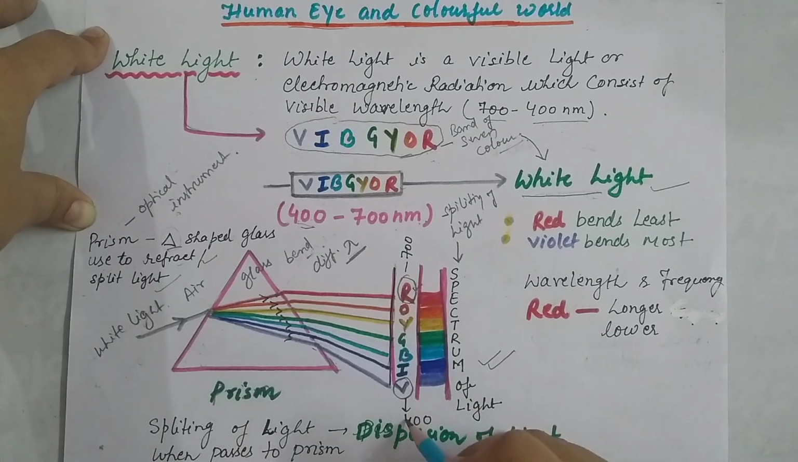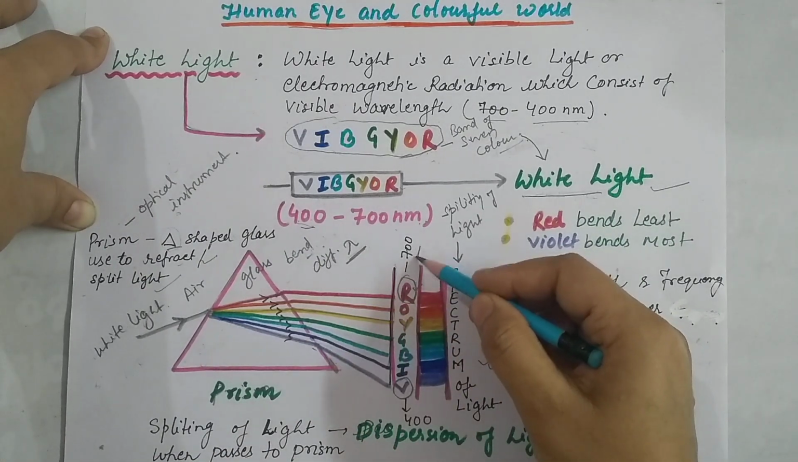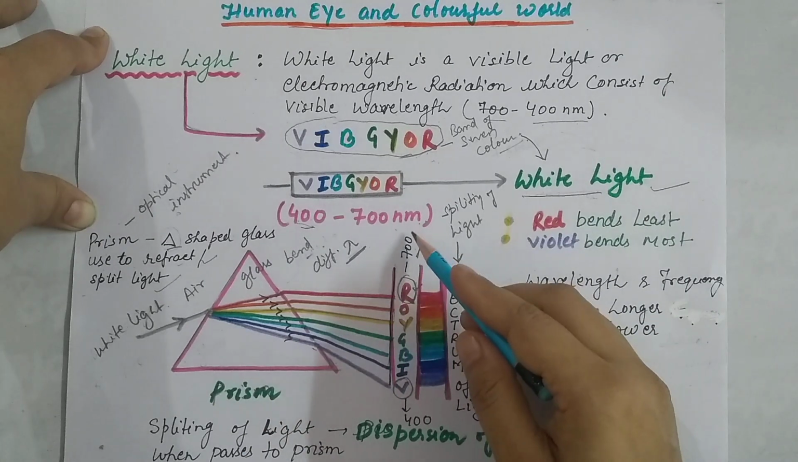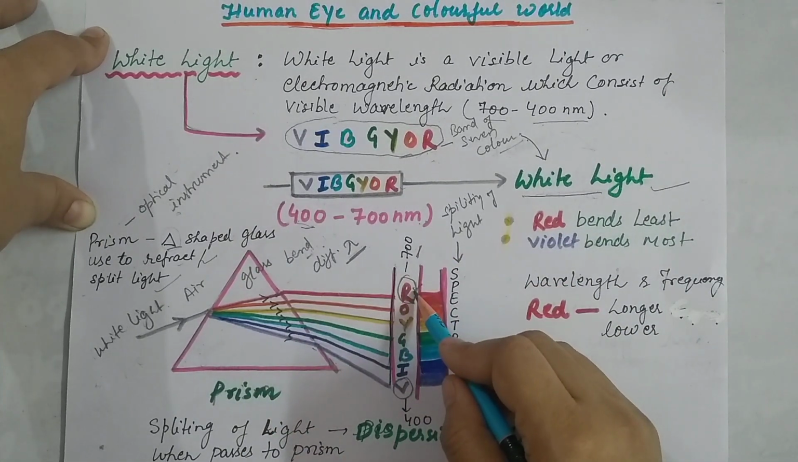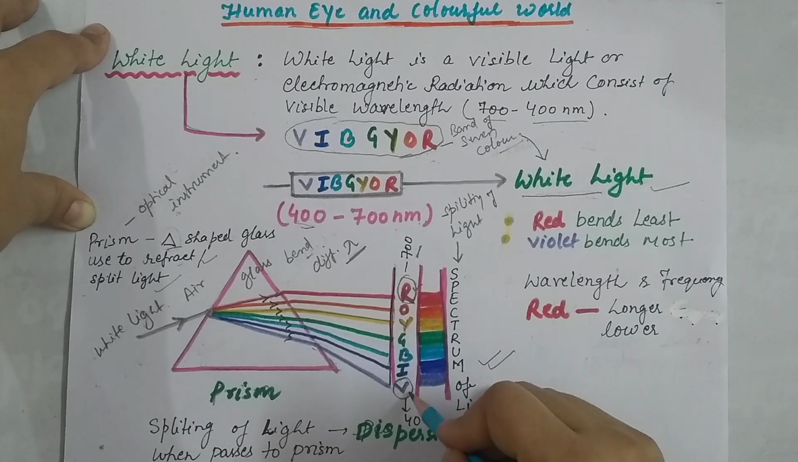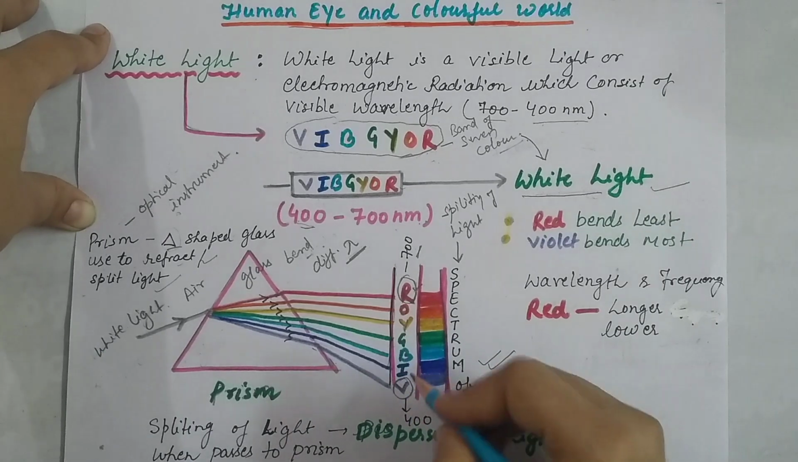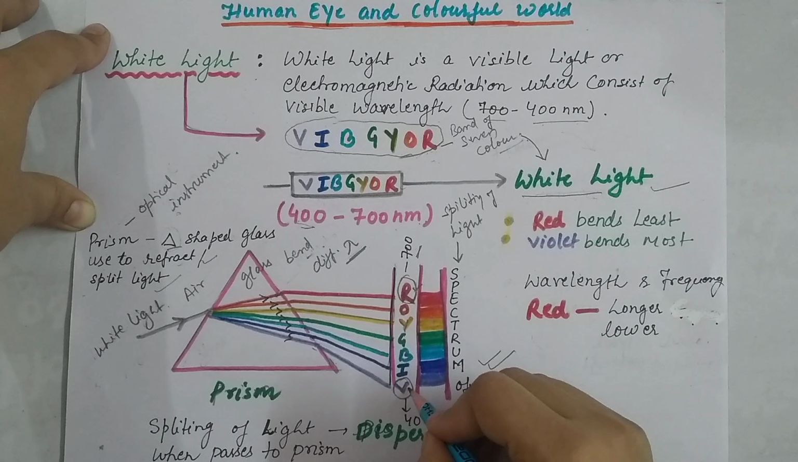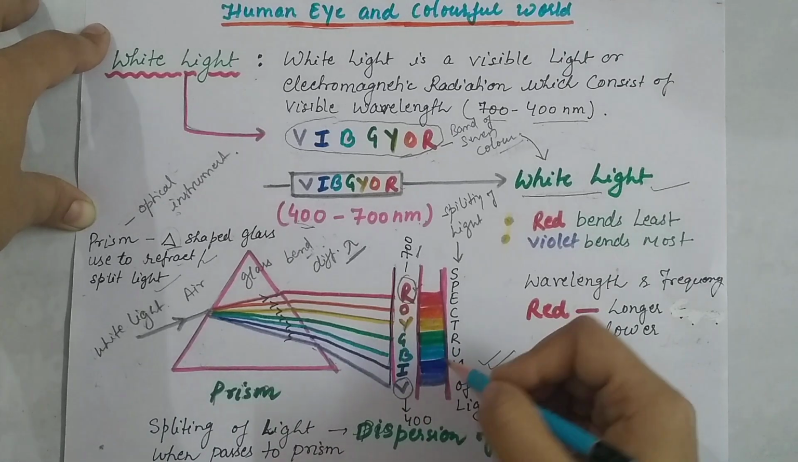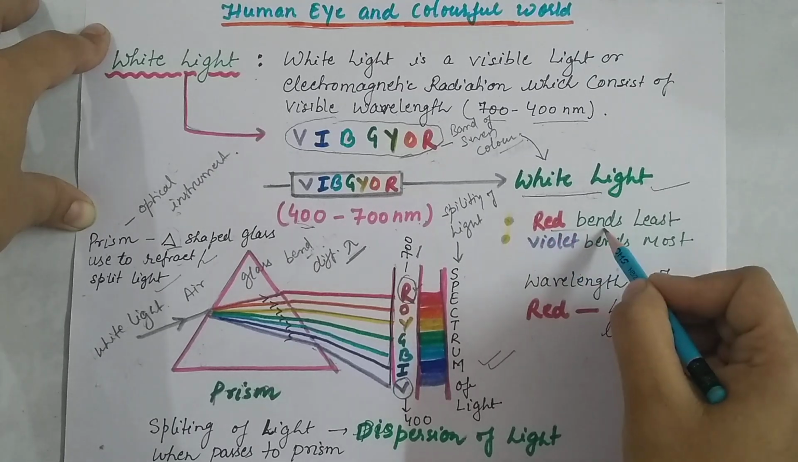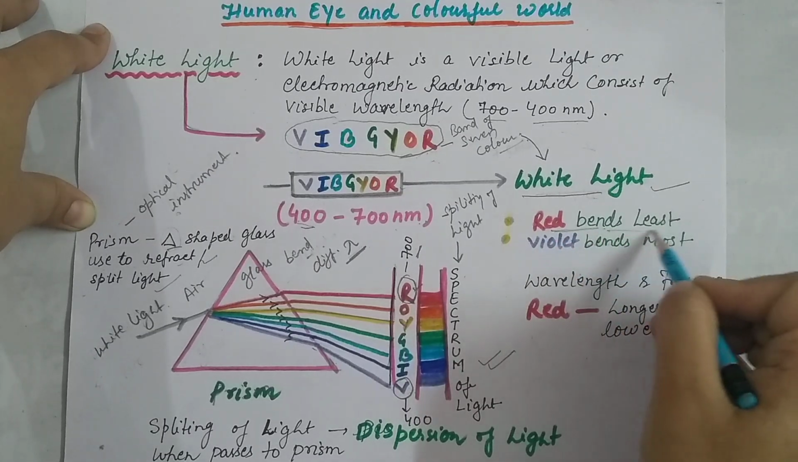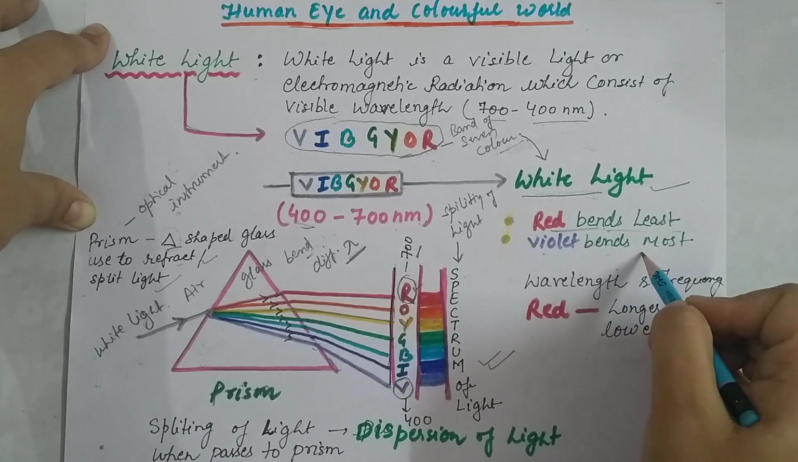Here we know that red has a wavelength of 700 nanometers and violet has 400. Red always refracts or bends with the least angle, and violet always refracts with a bigger angle, or we can say that it refracts most. So I have already pointed out that red bends least and violet bends most.